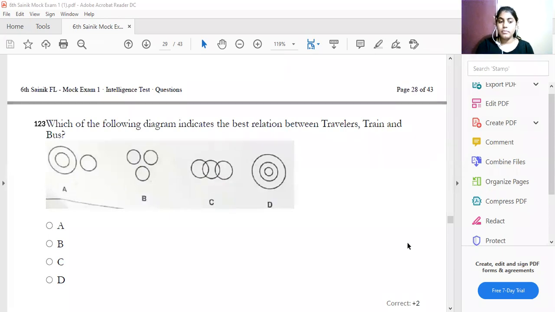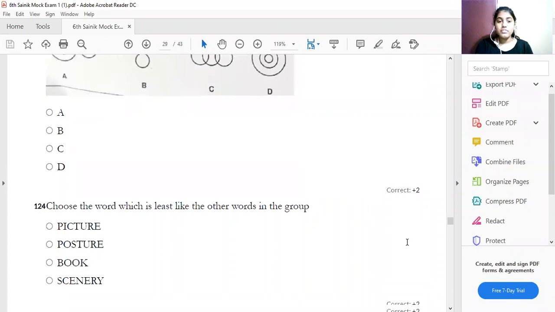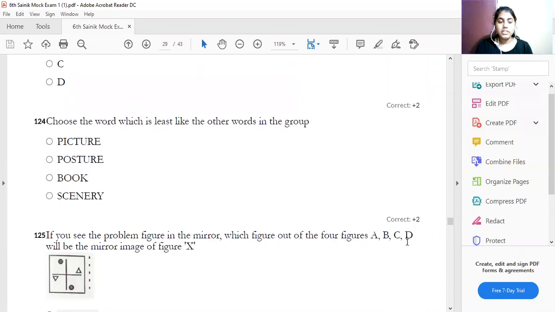You should not take much time. There is only half an hour to do. Choose the word that is the odd one out in the group. You have to choose among picture, book, scenery, poster. Here also you have to choose the odd one out. Picture, poster, book.